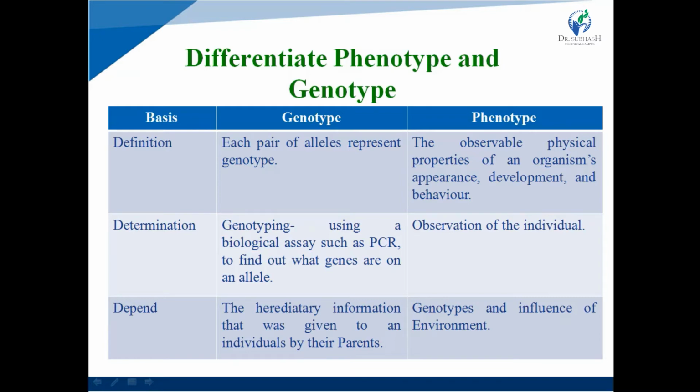That means genotype determination is based on PCR, polymerase chain reaction. Why do we perform polymerase chain reaction? To find out what types of genes are present on the alleles. What is the phenotype? It is the observation of an individual. So phenotype determination is based on observations.